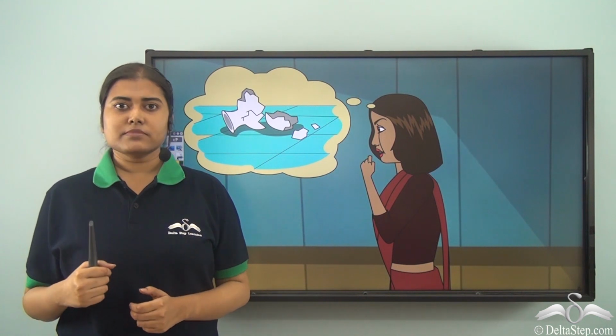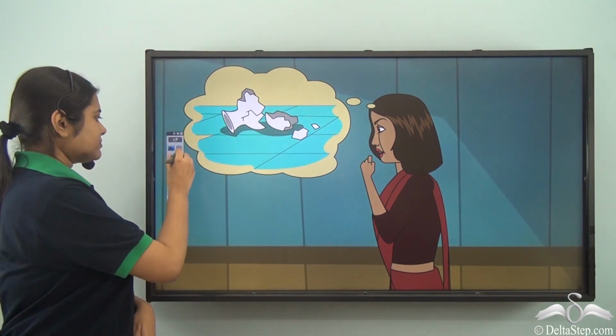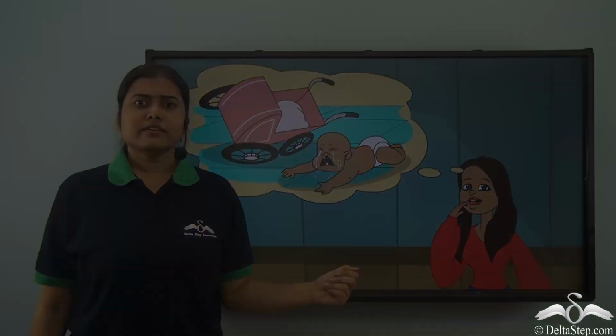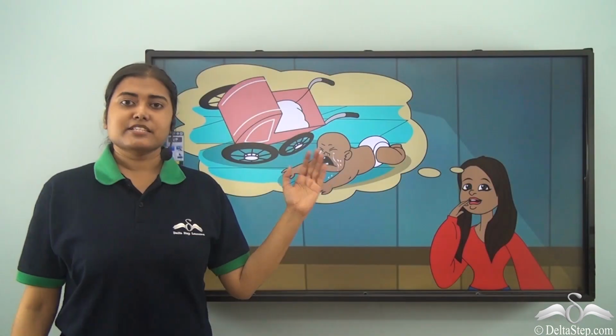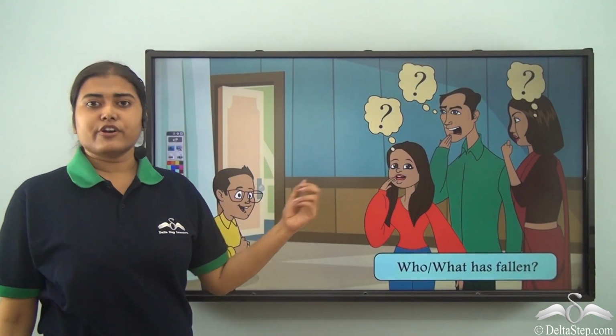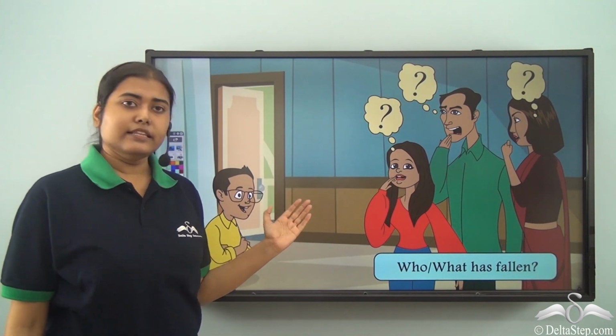On the other hand, Amit's mother thinks the new glass jar that she had bought recently must have fallen and broken into pieces. So she is equally tensed and comes out of the kitchen. Now, Amit's sister is worried that their baby brother must have fallen from the perambulator and must be badly hurt. So all of them come running in the living room.